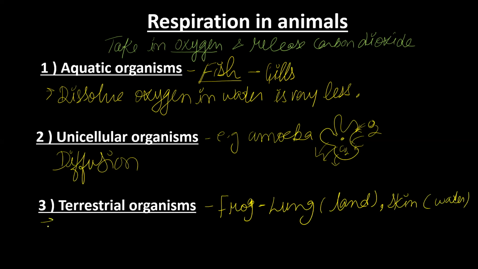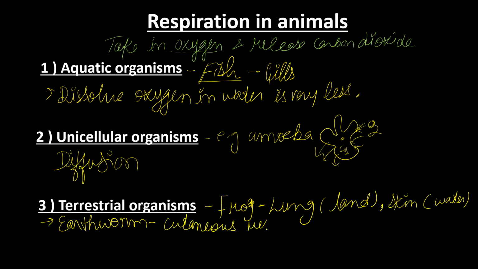If we talk about the earthworm, the earthworm also does respiration with its skin. When respiration takes place with the help of moist skin, vascularized, meaning a lot of blood vessels are there, that is known as cutaneous respiration.